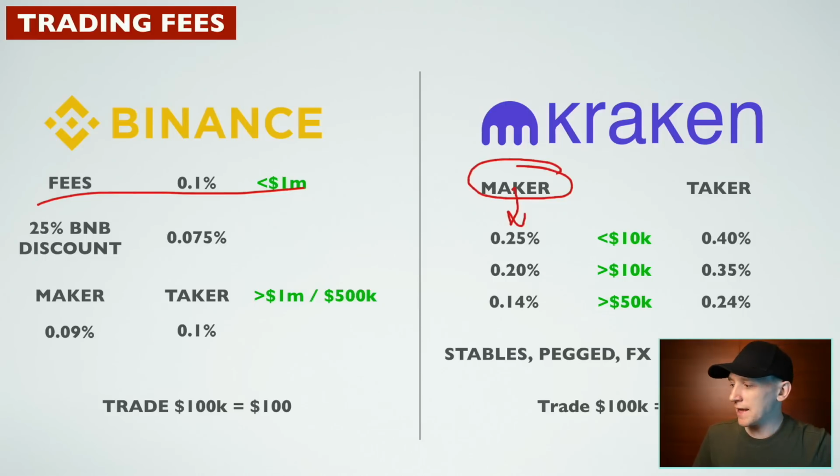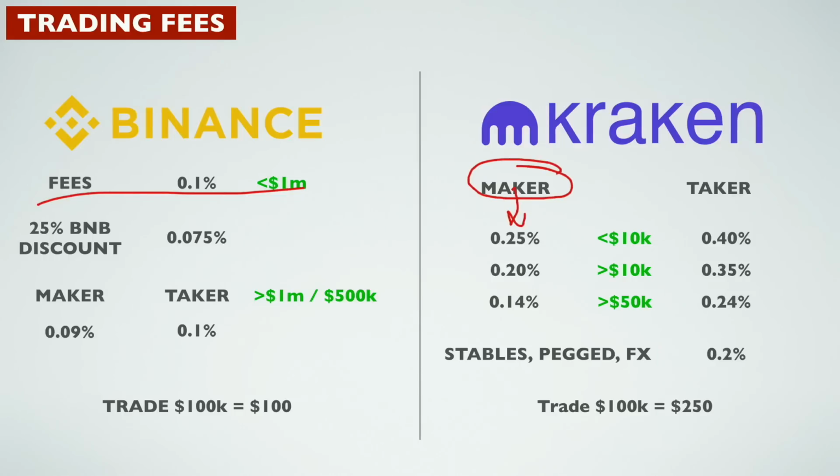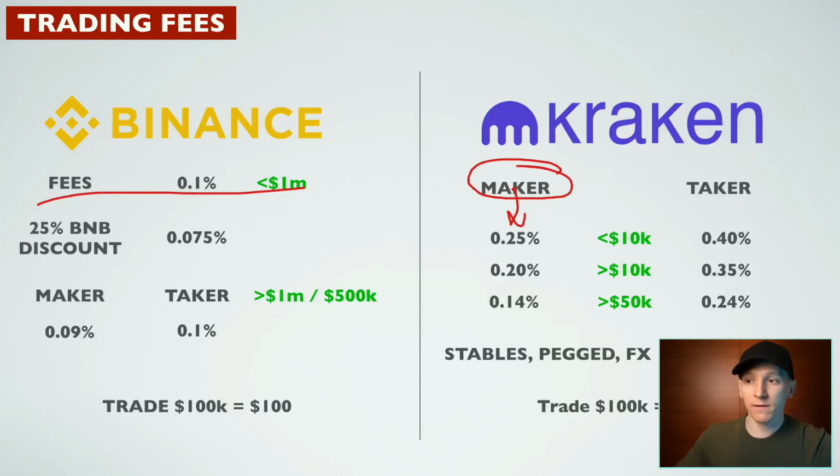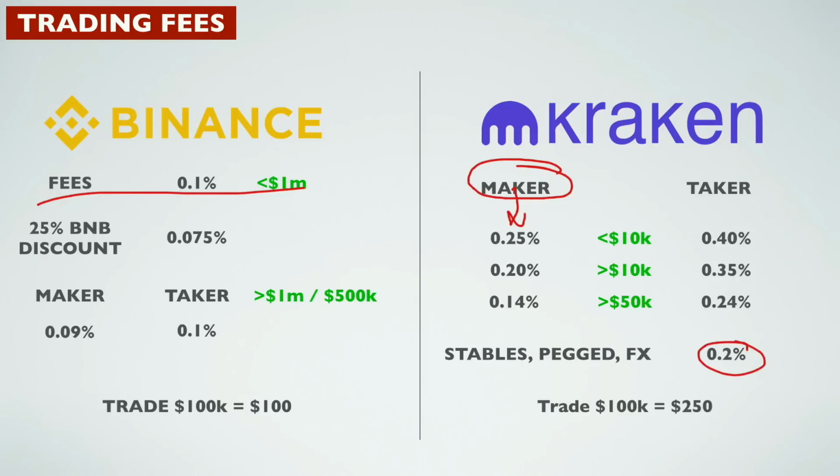However, Kraken is much better for fiat currency on and off ramps, certainly in G7 nations, than Binance. So you may be looking at Kraken anyway because you can't easily on and off ramp from Binance. If you do that, especially in the US, then you actually get some cheaper fees. As you can see down here, if you're trading FX pairs or what's known as pegged or stable pairs, this means like US dollars against a stable coin like USDT or USDC. They're known as a pegged pair or a stable pair. You get cheaper fees, 20 basis points.